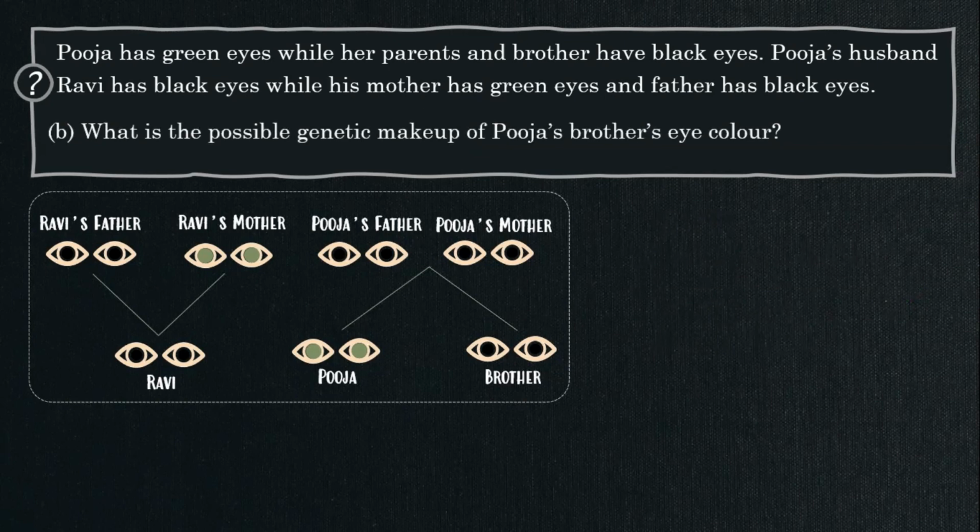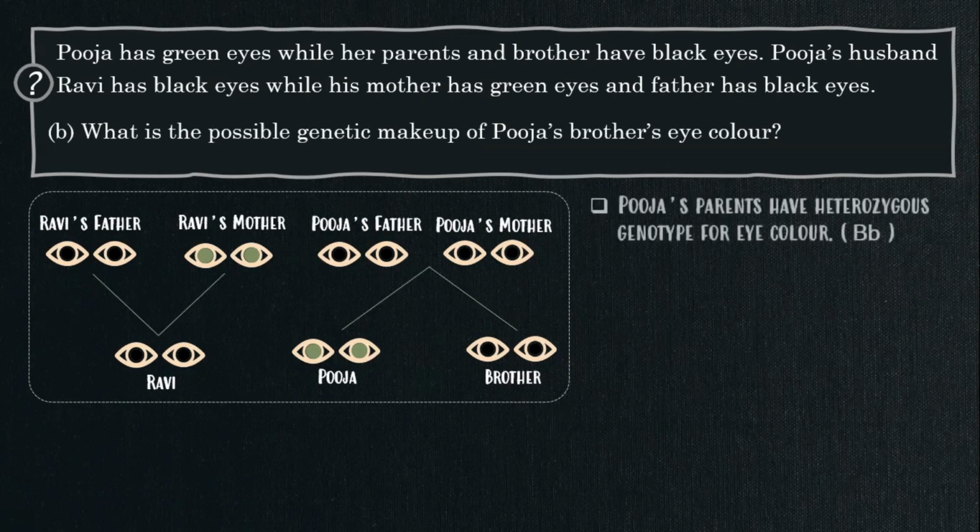What is the possible genetic makeup of Pooja's brother's eye color? Let's first see Pooja's parents' genotype for eye color. Pooja's parents have heterozygous genotype for eye color because they have black eyes, but still they have alleles of green color.